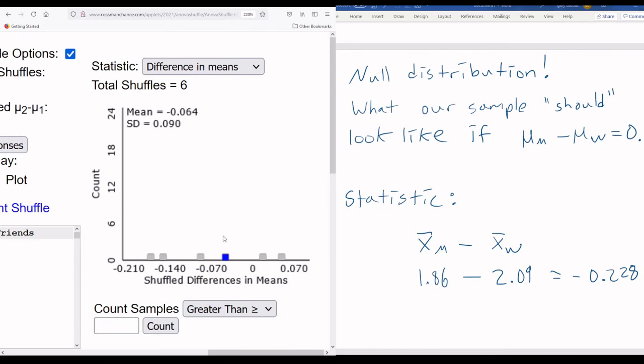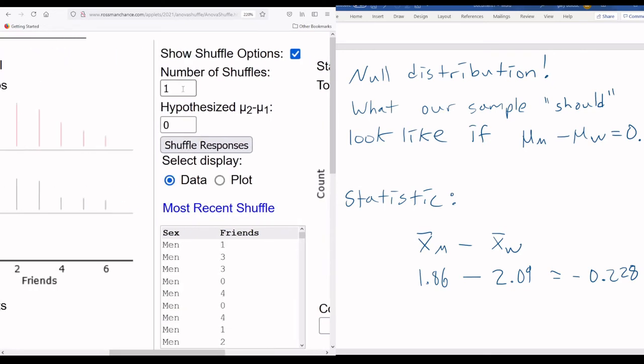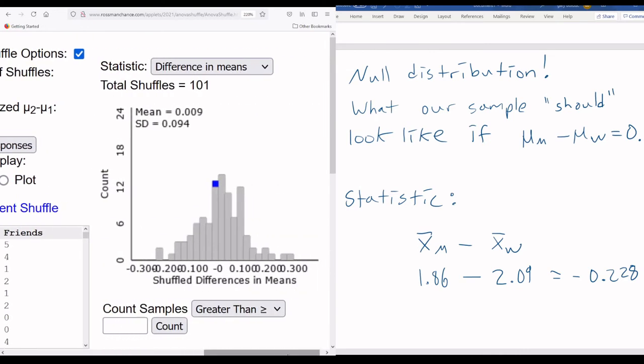And you see what's happening, right? Sometimes the sample of women has more friends. That would be over here. Sometimes the sample of men has more friends on average. So let's bump this up. We've done 5 already. Let's get this weak stuff out of here, doing one at a time. And let's shuffle up big time. All right, so we've done it now a total of 101. Whoops, I did it too many times. That's okay, 101's fine. So we've got 101 total shuffles now.